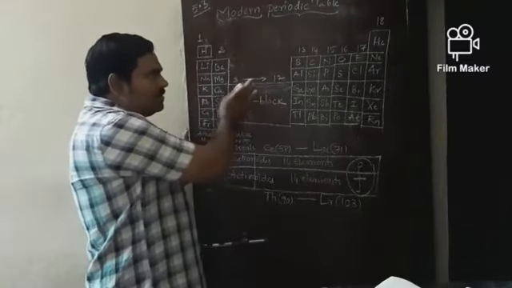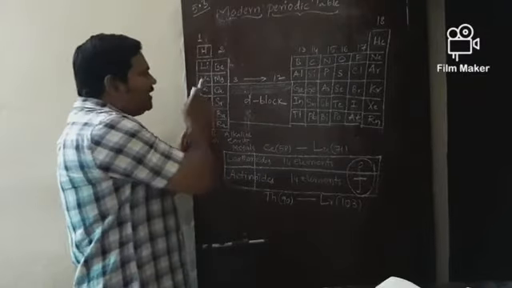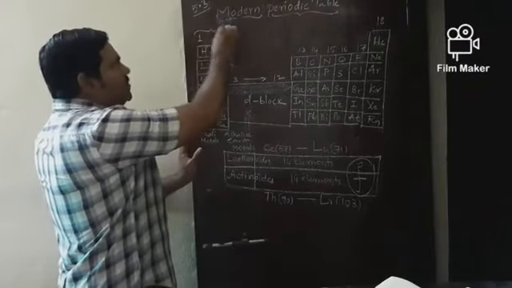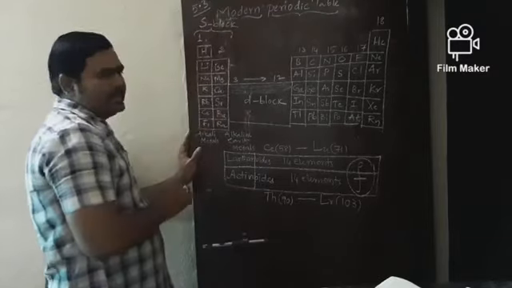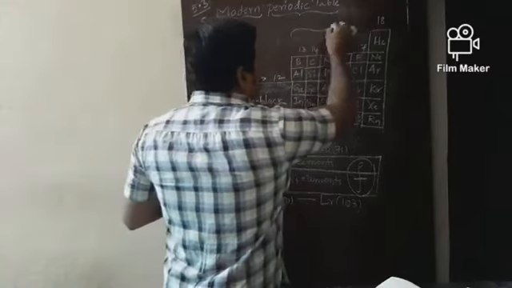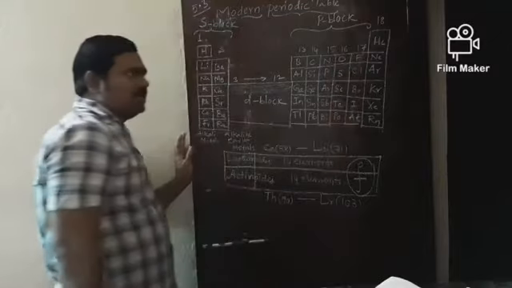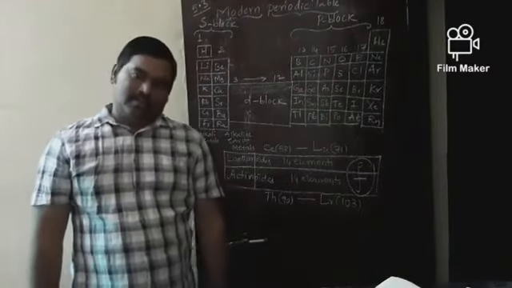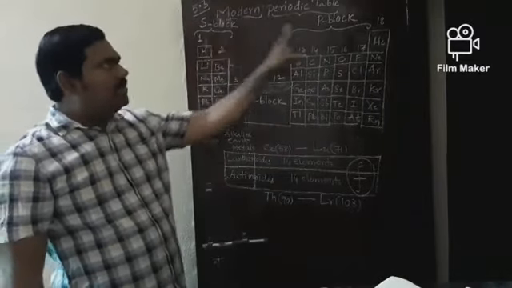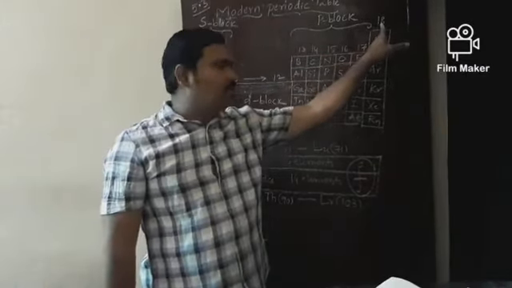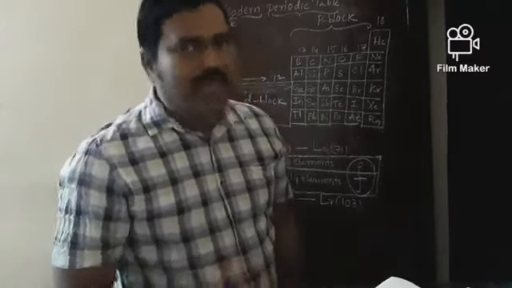And the middle groups 3 to 12 come under D block. And what about the first two groups? These two groups are called S block. And these six groups, group number 13 to 18, come under P block. Blocks S and P, except the 18th group, are collectively called representative elements.